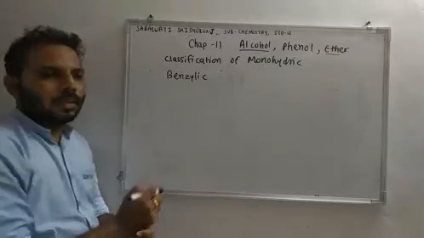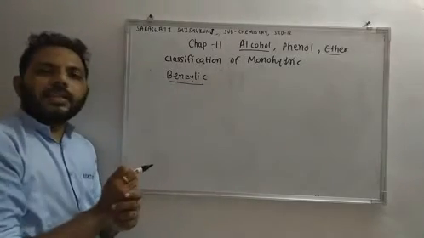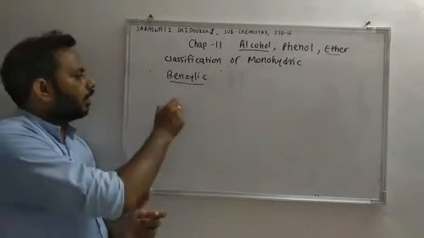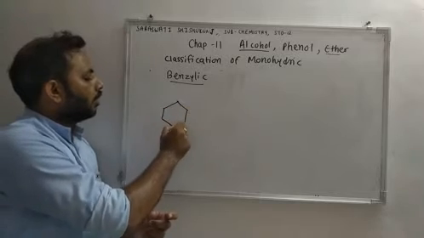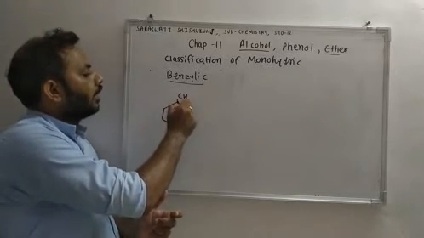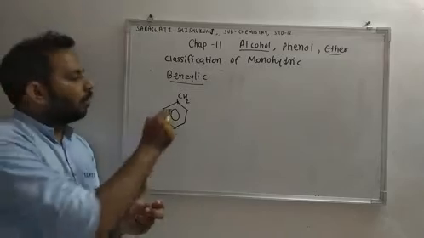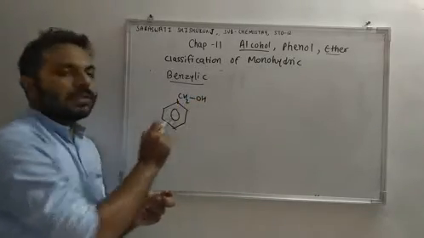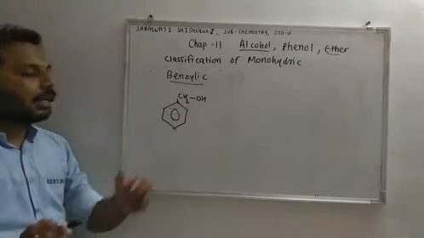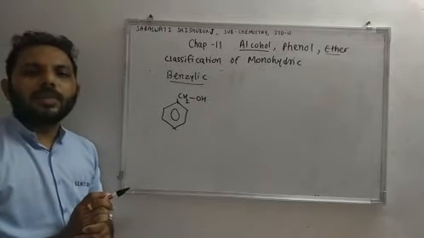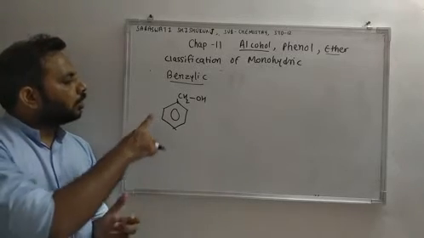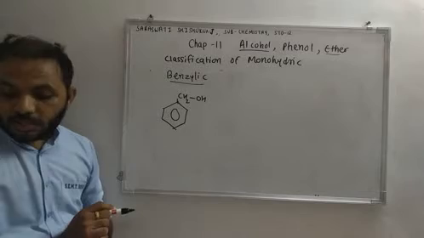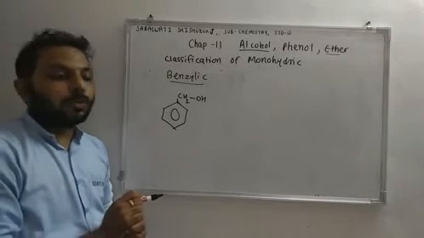Benzylic. As the name suggests, it is having benzene ring. So this is benzene ring. Benzene is associated with alkyl group, which is further associated with alcohol. So we can say that this is benzylic alcohol, benzylic OH. Benzylic alcohol is also three types.